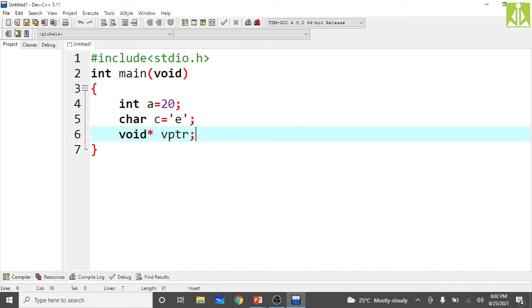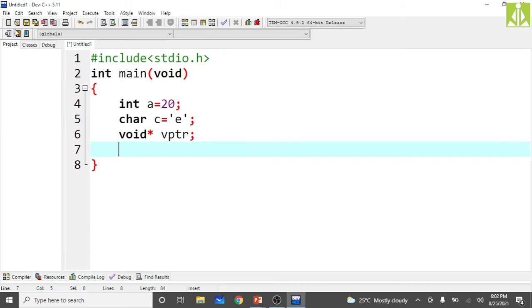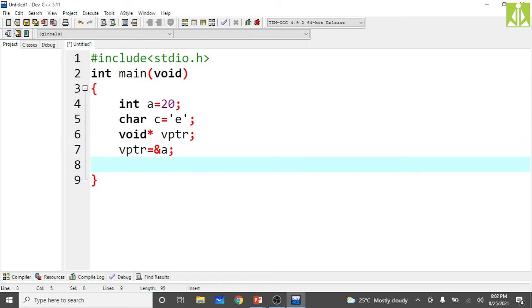Okay, so first I will store the address of an integer variable. So vptr equals ampersand a. Now vptr is holding the address of a. If I want to print the value of a by using this vptr, how do I have to do it generally?